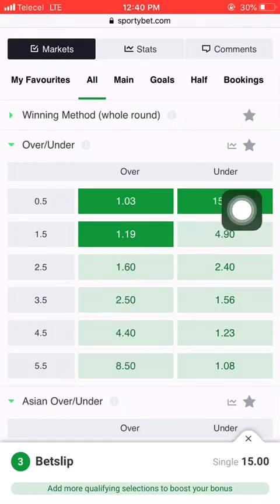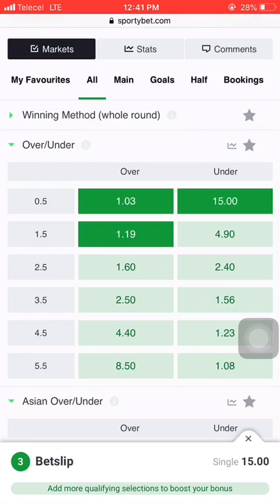Let's move to over 1.5. Over 1.5 means that two goals will be scored in that game. So if Real Madrid is playing against Barcelona and we select over 1.5, it means that at least two goals will be scored in that game. You don't care about the team that will score the goal. If the match ended 1-1, you have won your bet. If the match ended 2-2, you have won your bet.